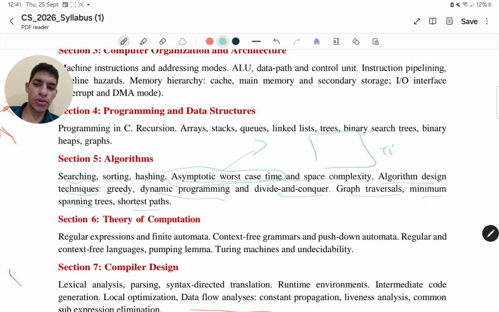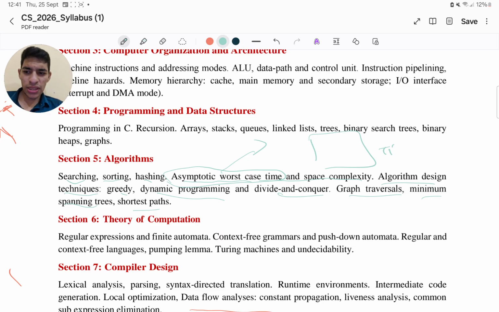There's a very nice book which I have seen for this, by Narasimha Karumanchi, which is made for cracking the coding interview and all these things, but this also provides a nice explanation of asymptotic bounds, which you must also check out.